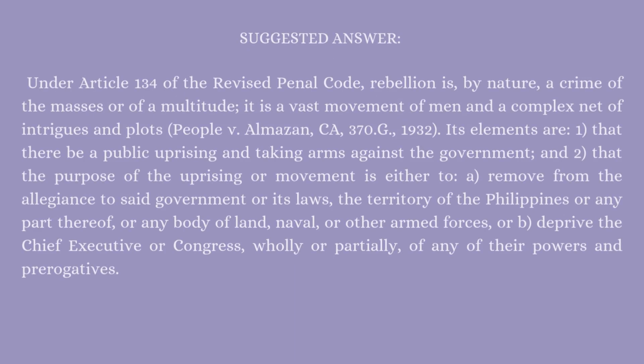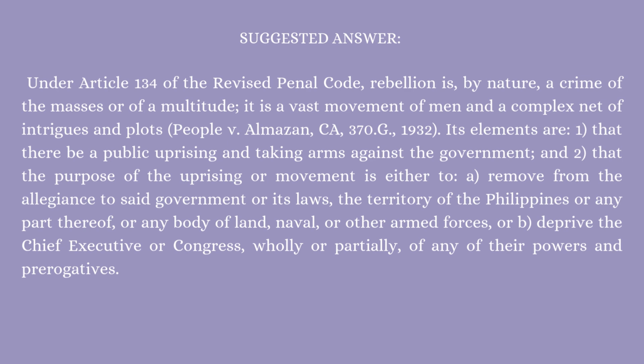Suggested answer. Under Article 134 of the Revised Penal Code, rebellion is, by nature, a crime of the masses or of a multitude. It is a vast movement of men and a complex net of intrigues and plots. Its elements are: 1. That there be a public uprising and taking arms against the government, and 2.